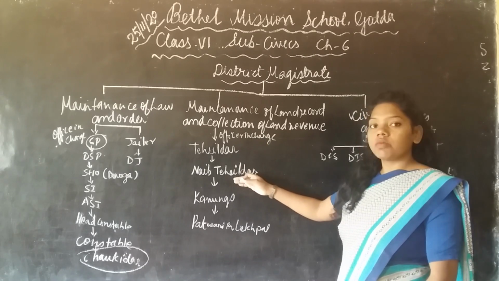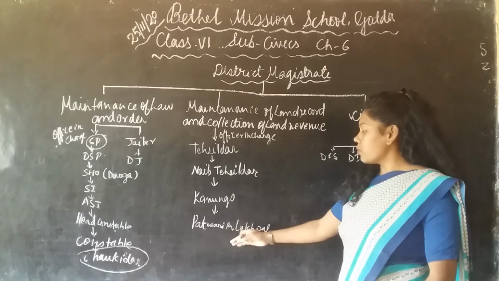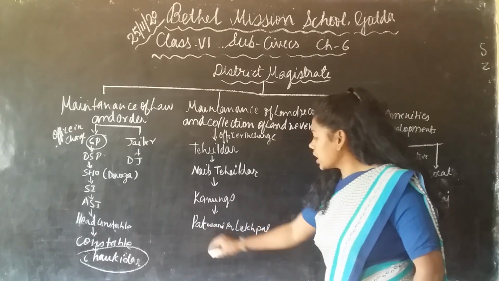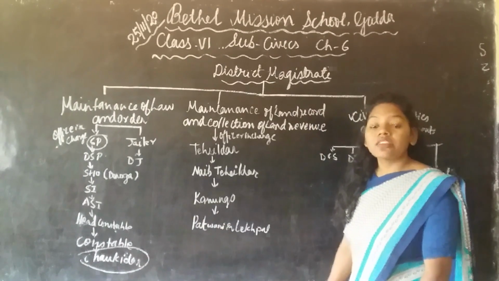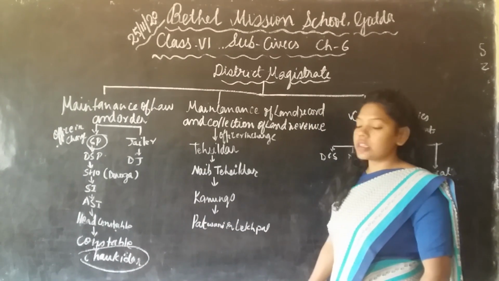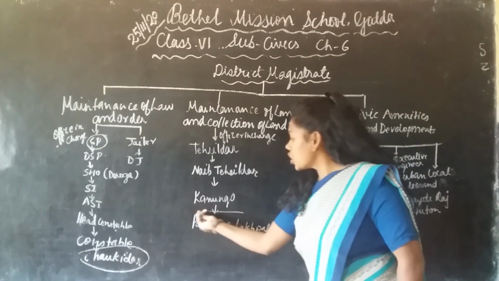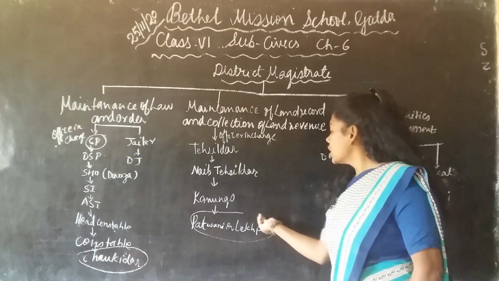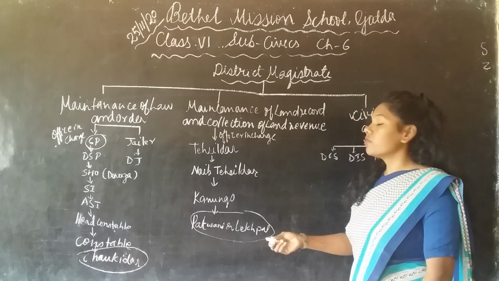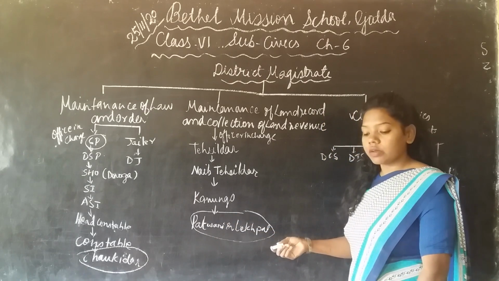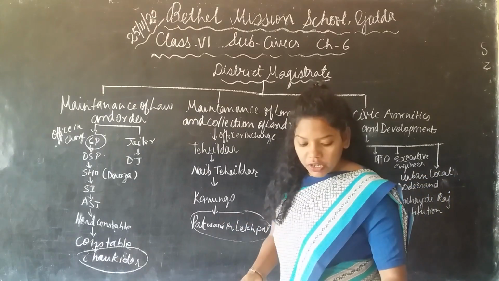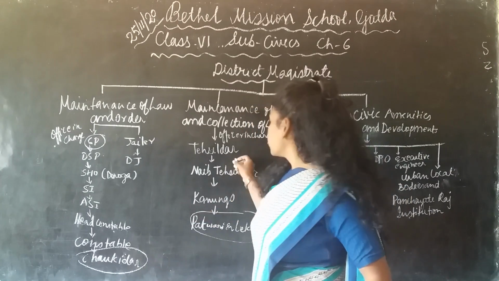Under him there is a Naib Tahsildar, then Kanungo, and the Patwari and Lekhpal. The Patwari and Lekhpal work at each panchayat, and under each panchayat there are many villages. These are the lowest officers for land revenue collection and keeping land records.